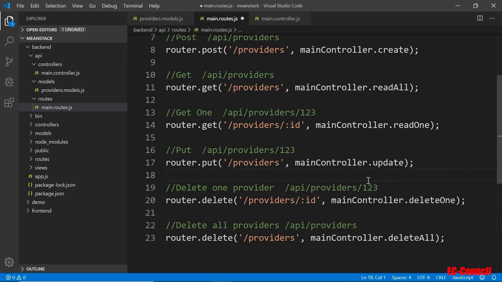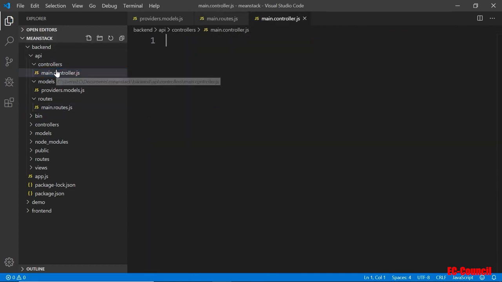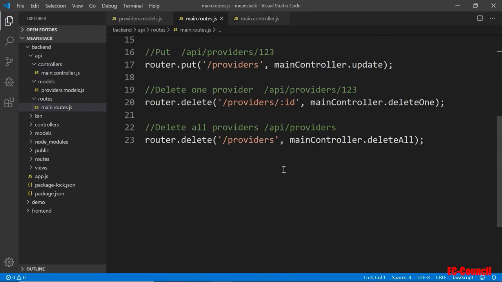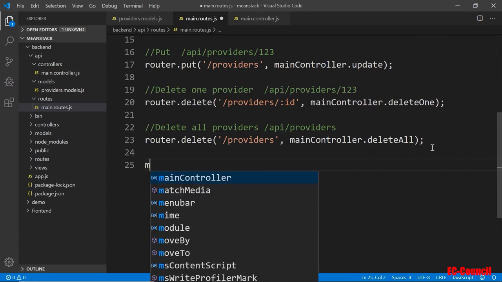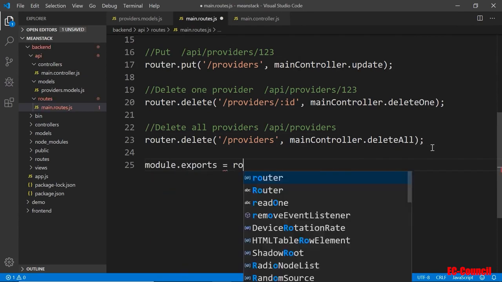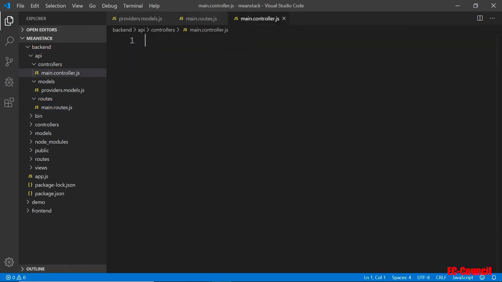And so let's go and create the controllers for these. I'll leave this open for now. We'll go to the controllers. Actually, before I forget, we need to export this out, right? So module.exports, and we'll put here router. So in the controller, it will be something very similar to the other controller. I just need some data.